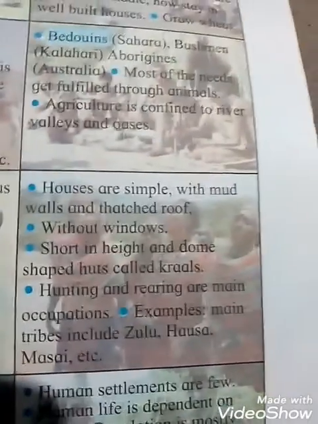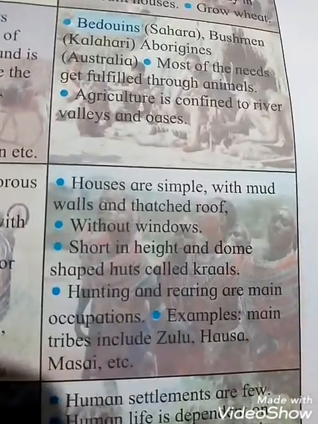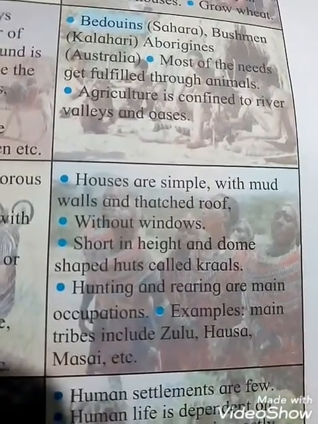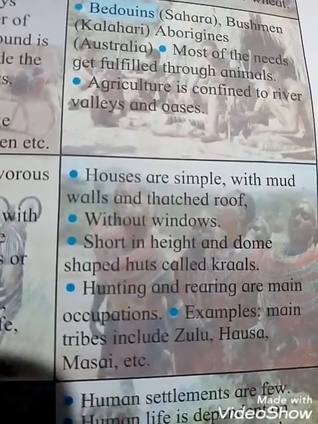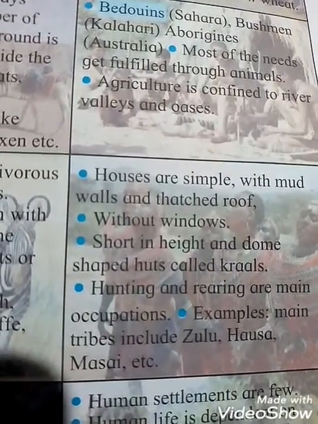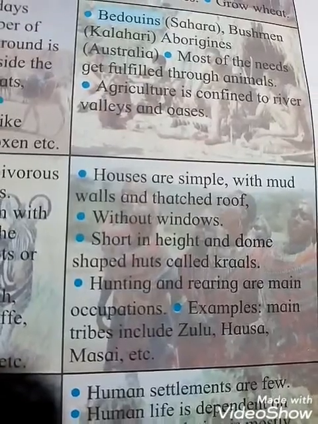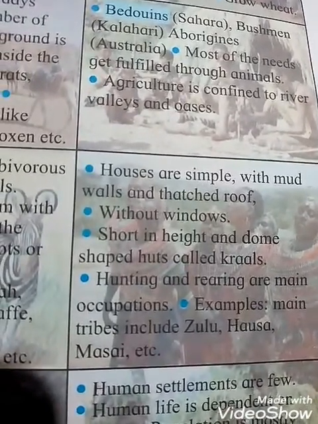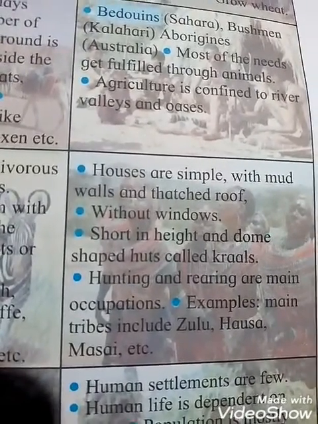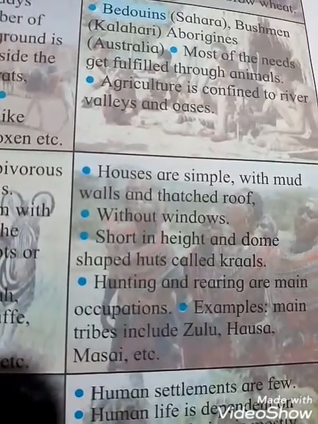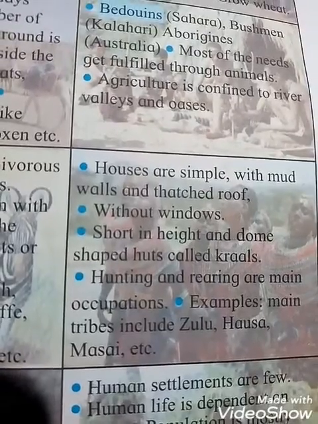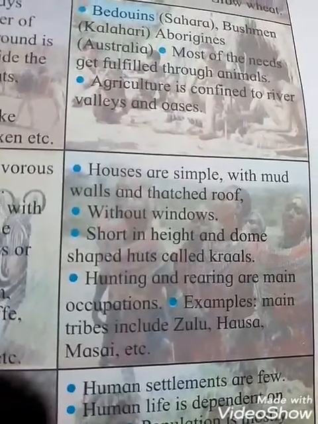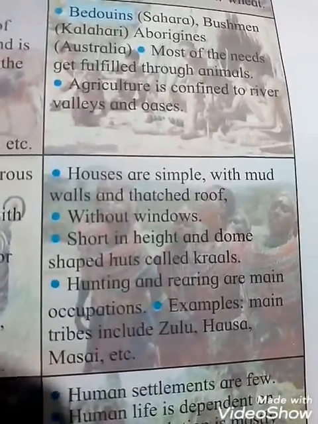Okay, now see the human life. Houses are simple with mud walls and thatched roofs. Okay, and there are no windows. Short, dome-shaped huts called kraals are found here, and people build them here, and hunting and rearing are the main occupations. Okay, examples: the main tribes include the Zulu, Hausa and Maasai peoples. So all these are tribal peoples, students.